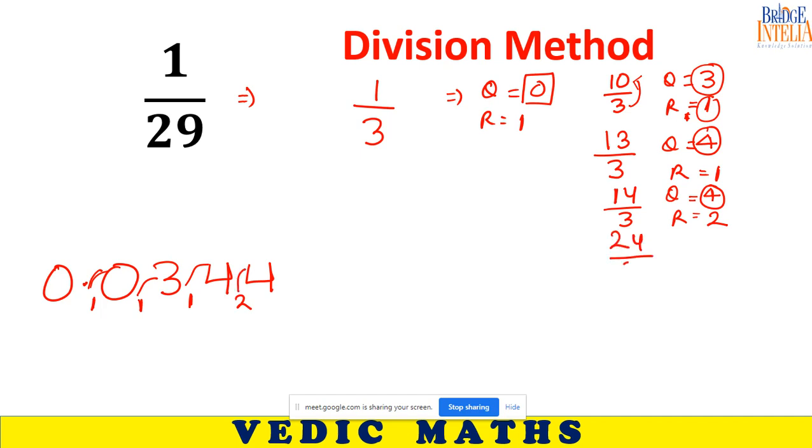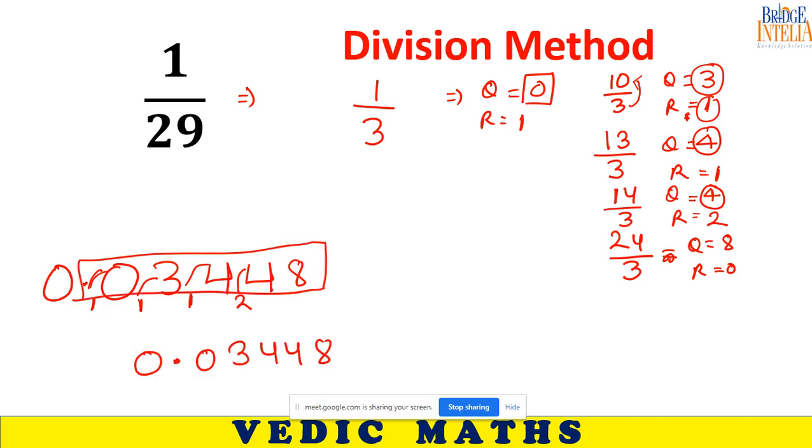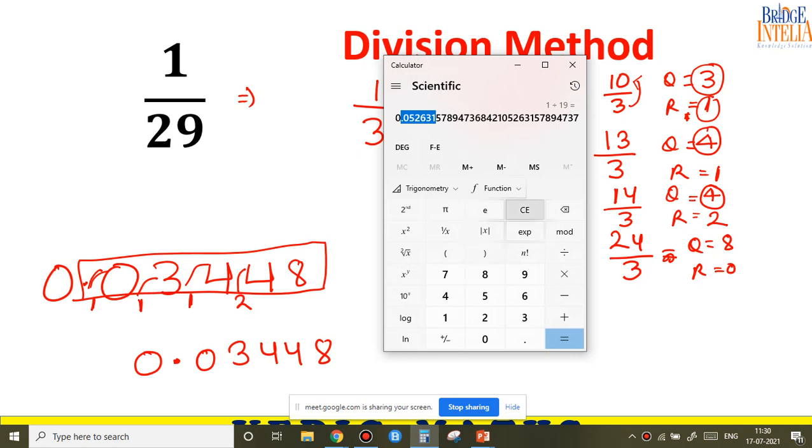So 24 divided by 3 is equal to how much? Quotient is equal to how much? 8 is the quotient and remainder is 0. Okay, we have got enough digits. So we find 0.0448. Let's verify. So can you see? Sir, it is matching, because the starting 5 decimal digits are matching.